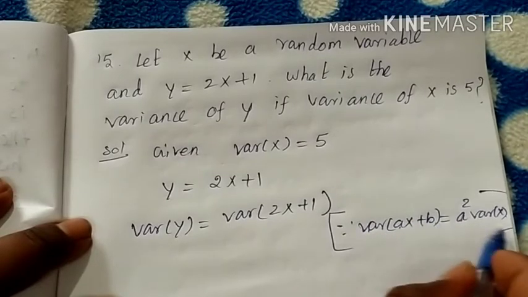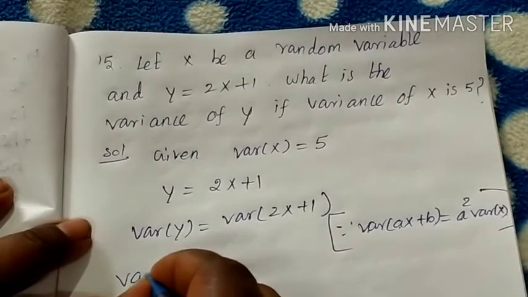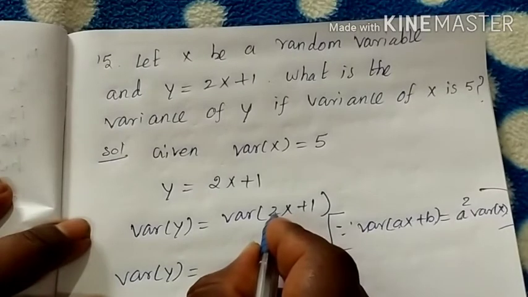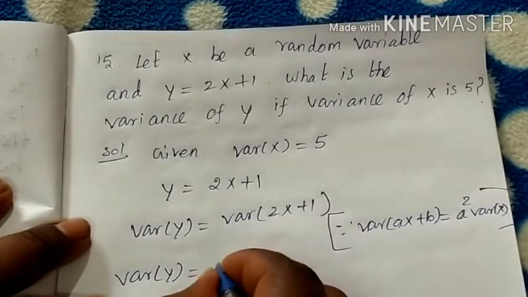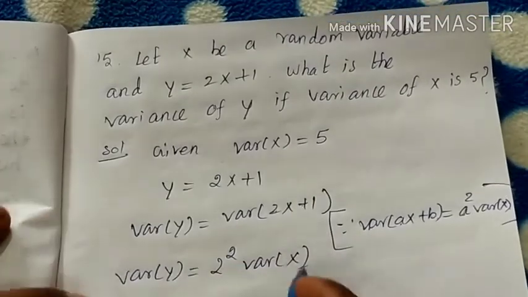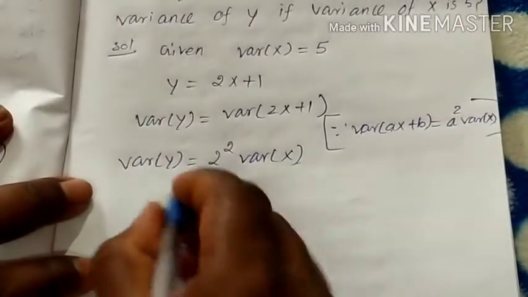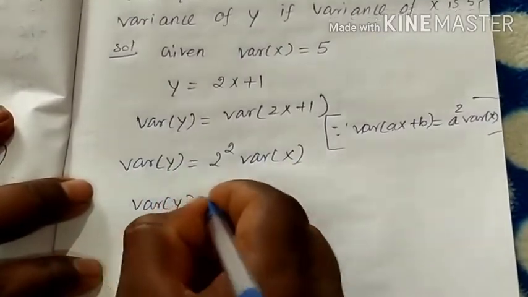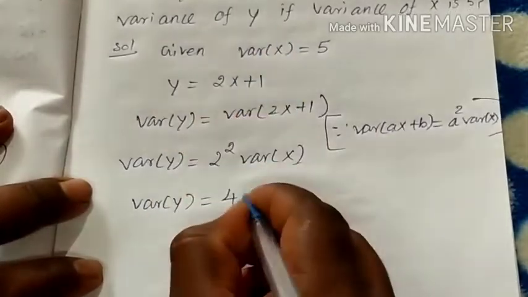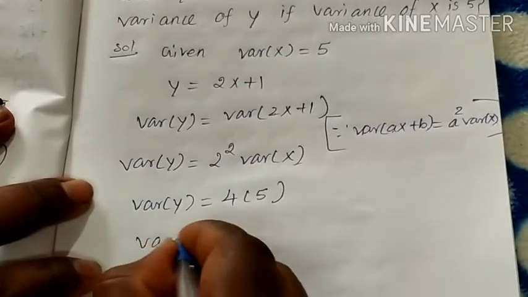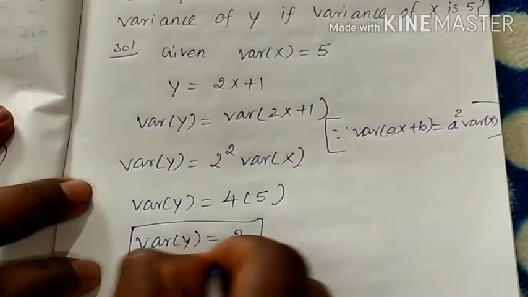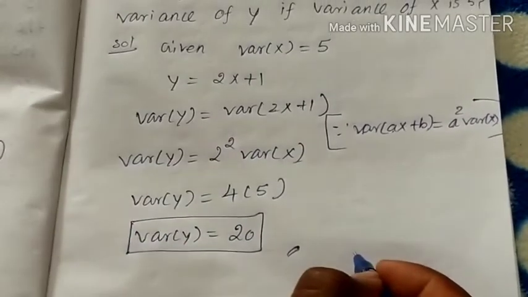The variance of a constant is 0. Therefore the variance of Y, in the aX plus b format, equals 2 squared into the variance of X, and the variance of 1 is 0, since the variance of a constant value is 0. So the variance of Y equals 2 squared, which is 4, into the variance of X, which is given as 5. Therefore the variance of Y is equal to 4 fives, which are 20. That's your answer. Have you understood?